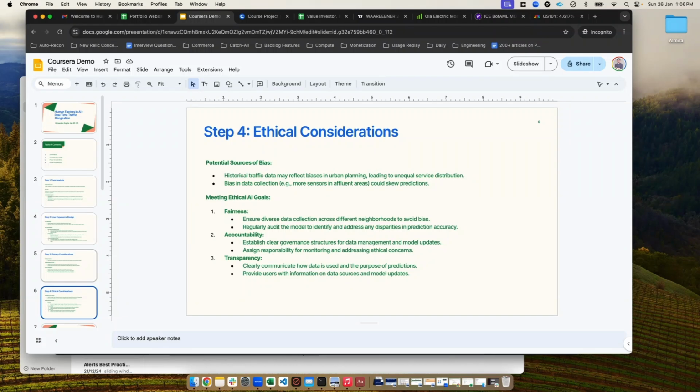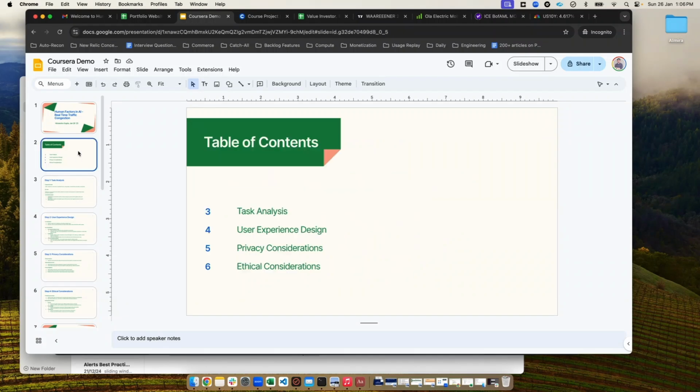Accountability: establish clear governance structures for data management and model updates. Assign responsibility for monitoring and addressing ethical concerns. And lastly, transparency: clearly communicate how data is used and the purpose of predictions, right? Provide users with information on data sources and model updates. So these are the key four steps, right? Our task analysis should be clearly defined, then user experience design, privacy consideration, and